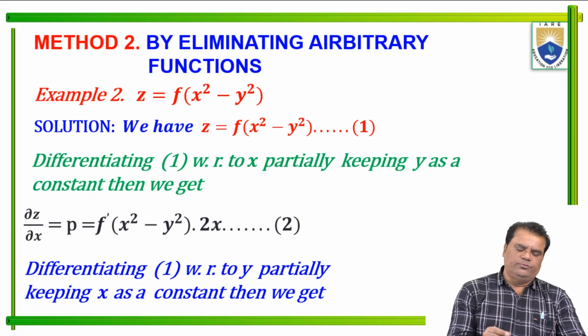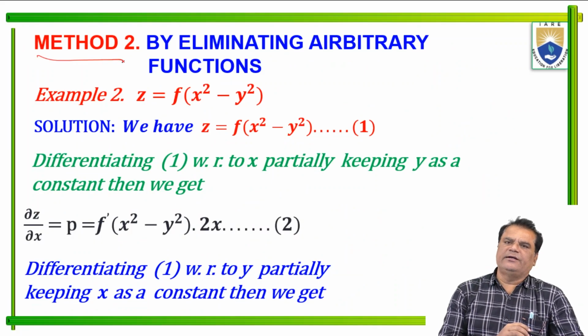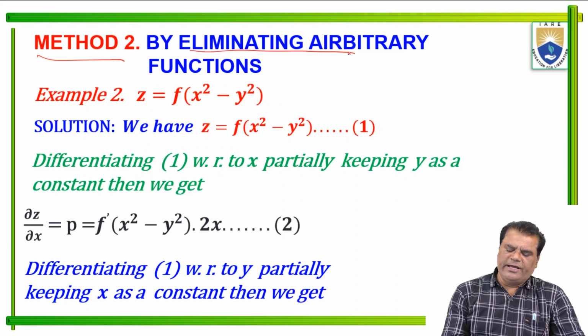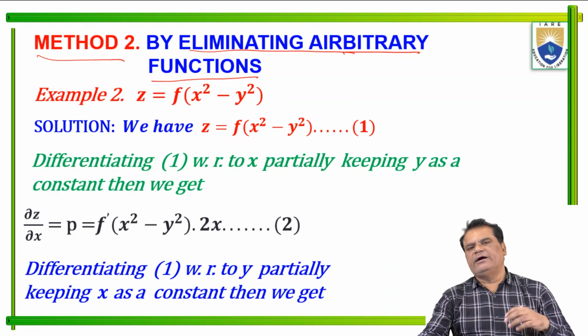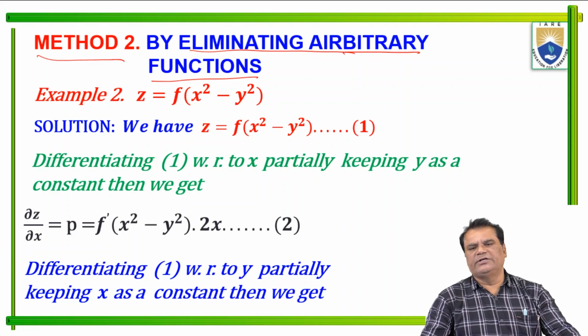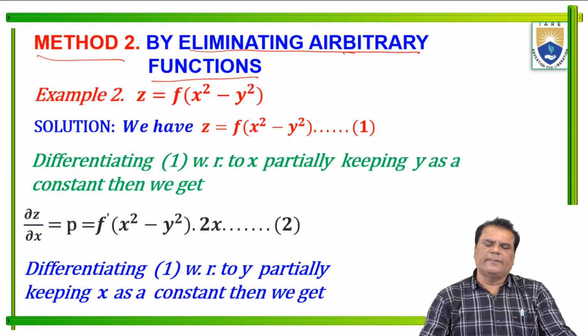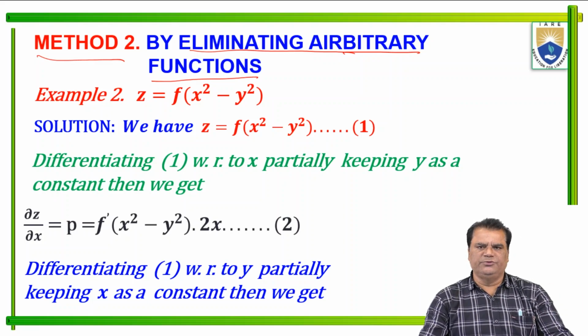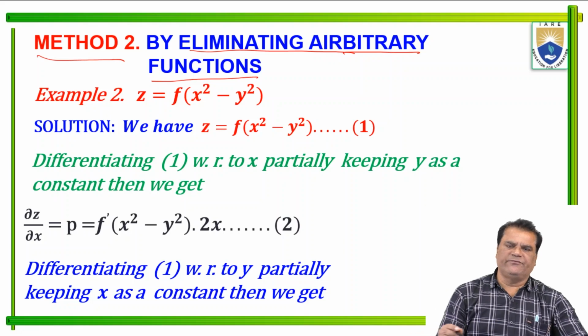Now method 2. We are applying method 2 here, by eliminating an arbitrary function. If a function is given in our question, then we eliminate the function and get an ordinary partial differential equation.